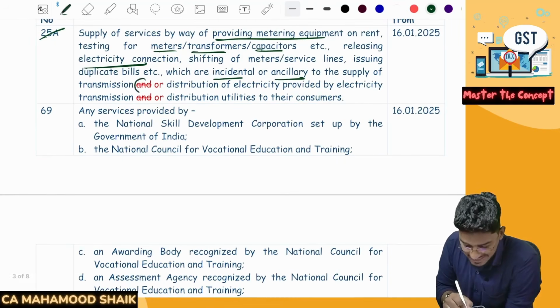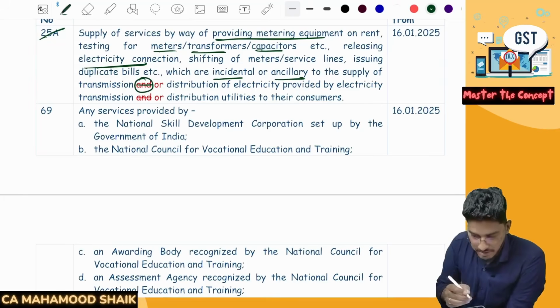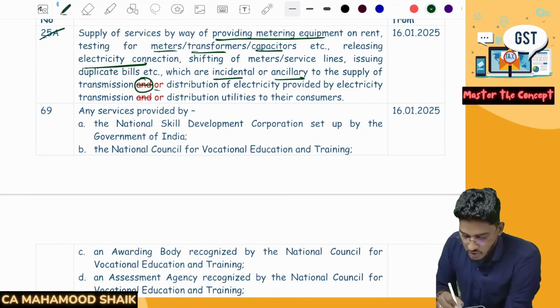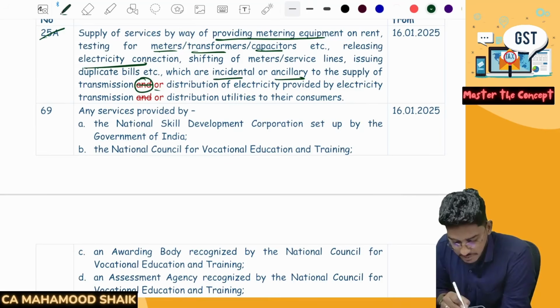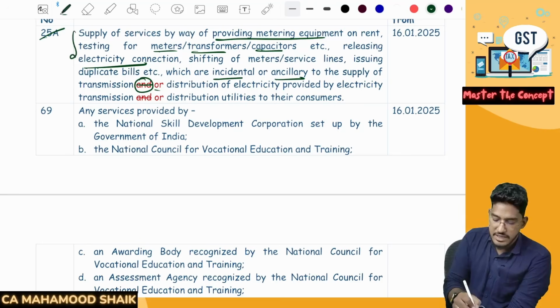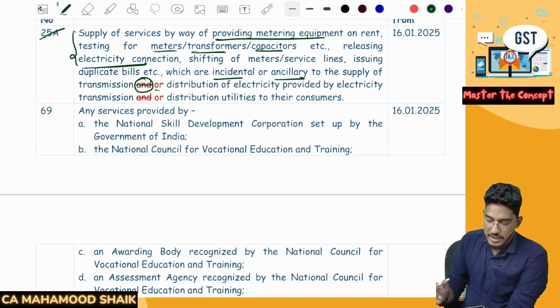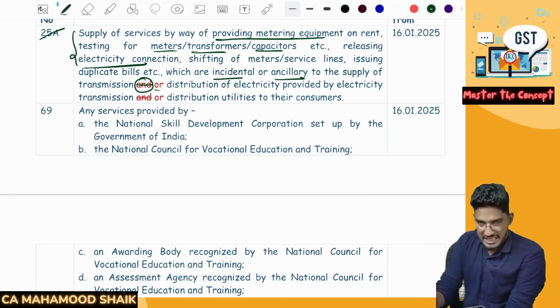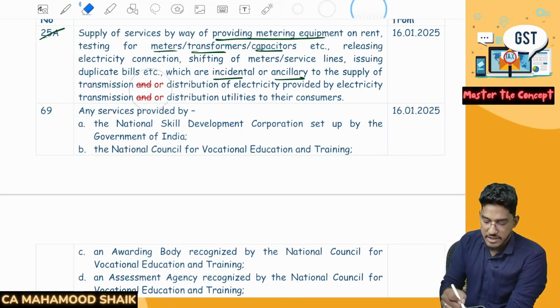Earlier they used the word "and" here, and they have replaced it with "or." So, distribution of electricity provided by electricity transmission or distribution utilities. If these services are provided by any of these, or in relation to any of these, then it will be exempted. Previously there was a drafting mistake.